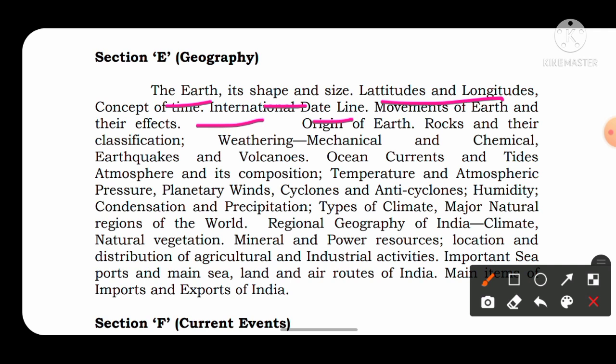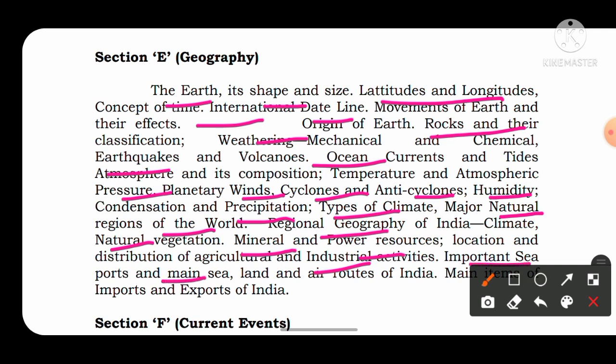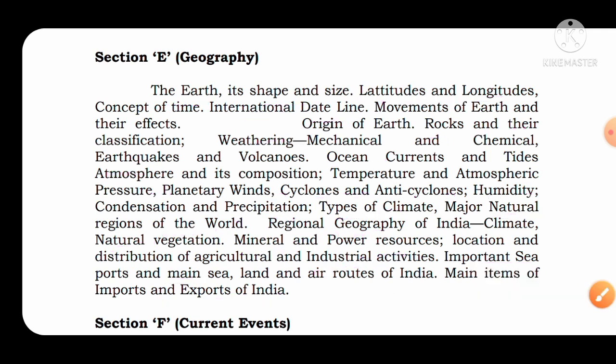Then after that, rocks, their types, weathering, ocean current, earthquake, pressure belt, then wind, cyclone, anticyclone, humidity, precipitation, types of climate, major natural regions of the world, regional geography about the climate, natural vegetation, mineral, power resources, location, and the industrial activities, important seaports, main sea and air routes, and the main items of imports and exports in India. That means in world geography only these topics.